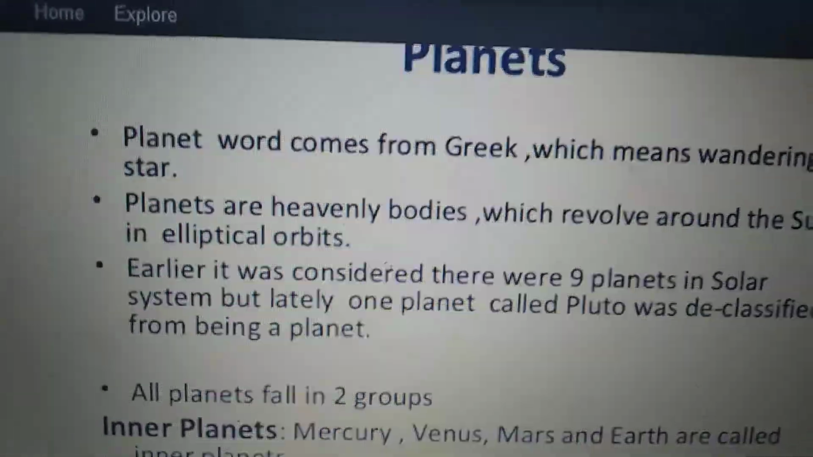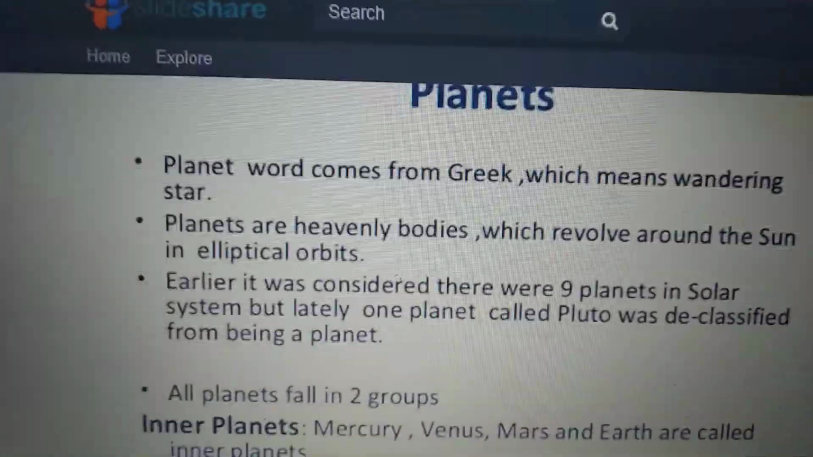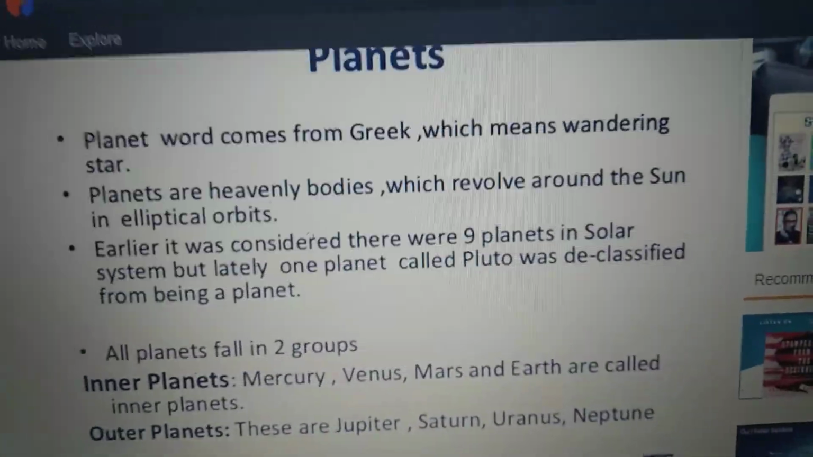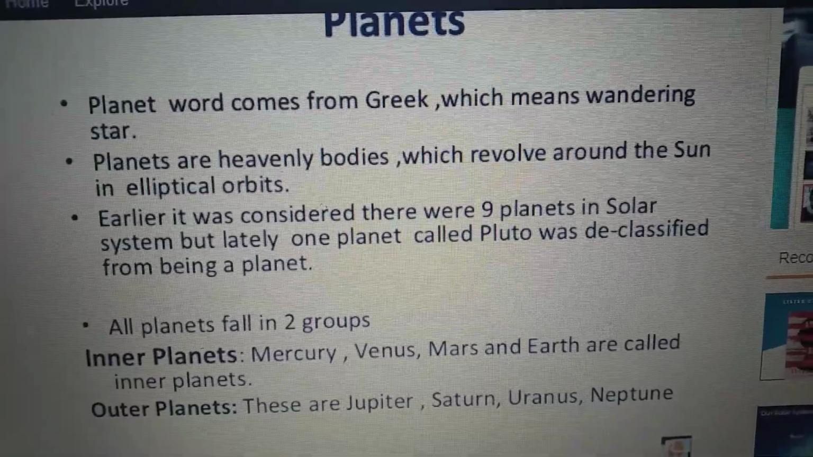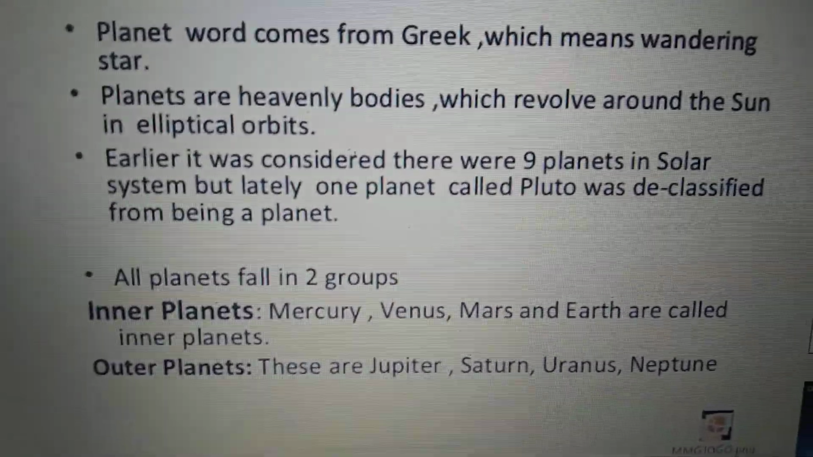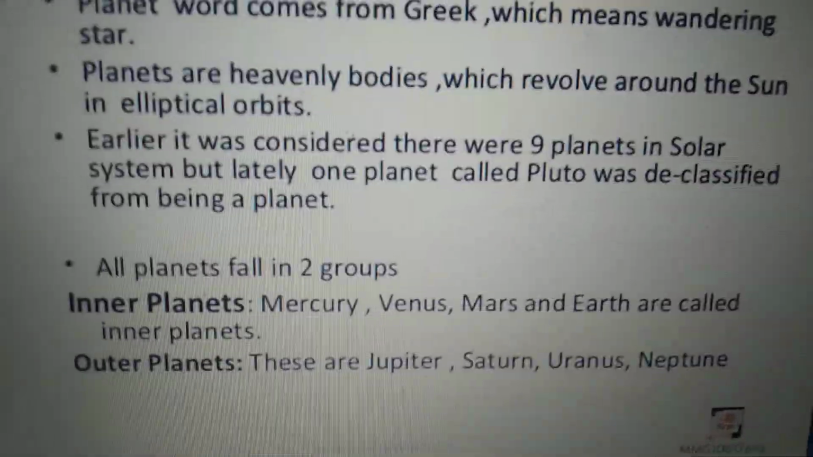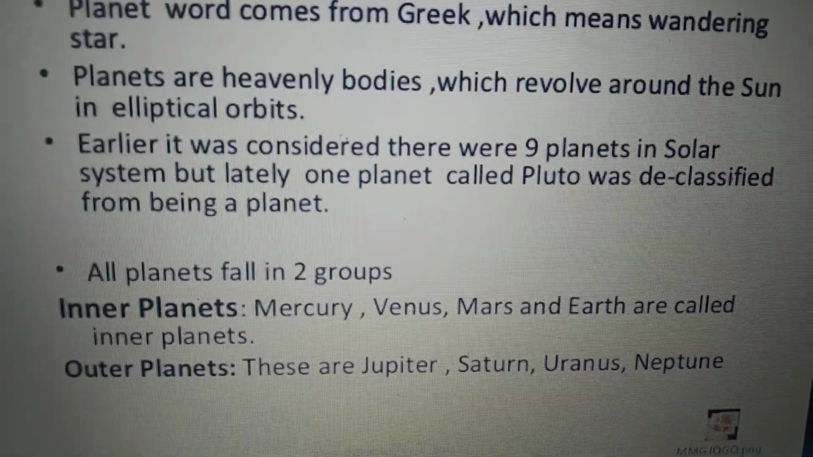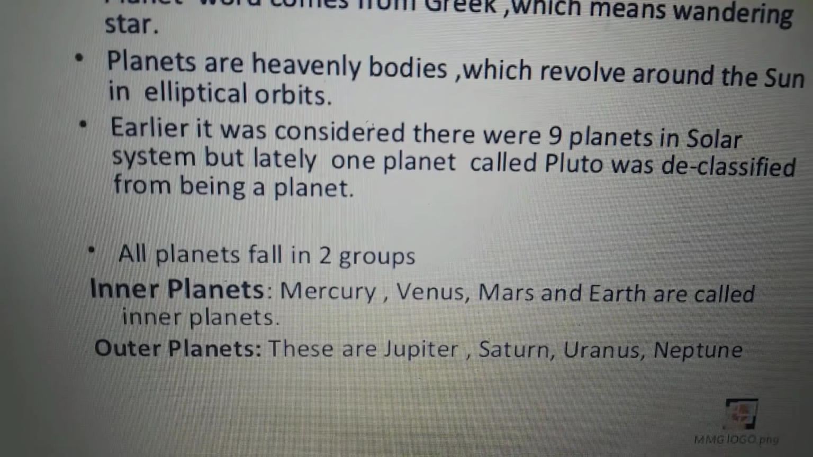Okay. Earlier it was considered that there were how many planets? 9 planets. But lately one planet called Pluto was declassified from being a planet. That's why it is called a dwarf planet. It will appear sometimes, it will disappear sometimes. Next, all planets fall in two groups.